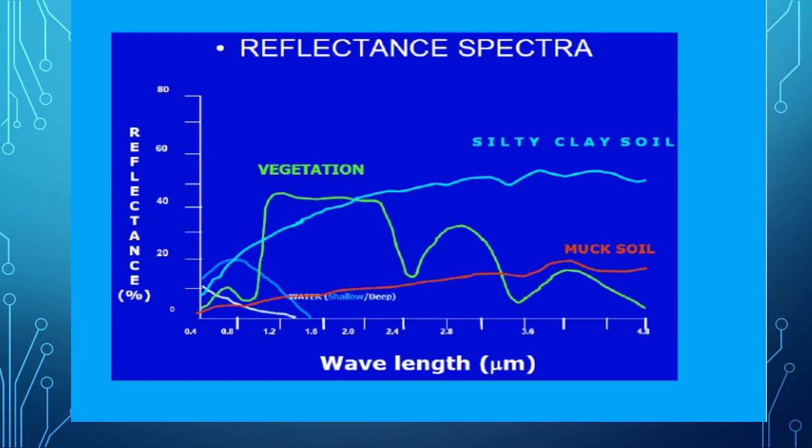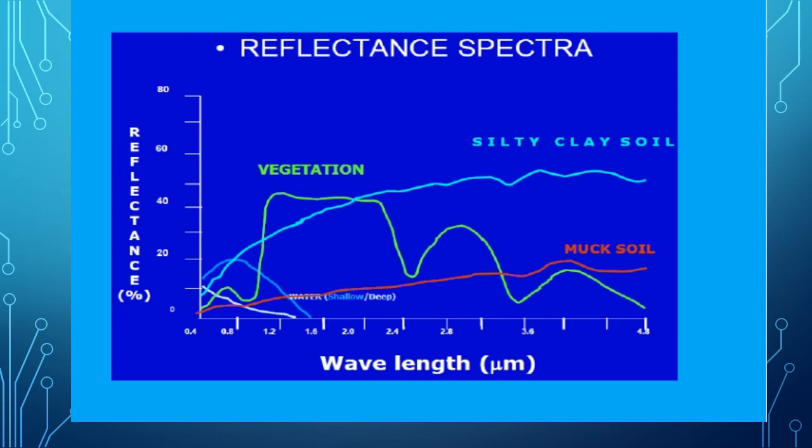When we study the reflectance curve for water, that is shallow water or deep water, in the case of shallow water the reflectivity is more as compared to deep water.